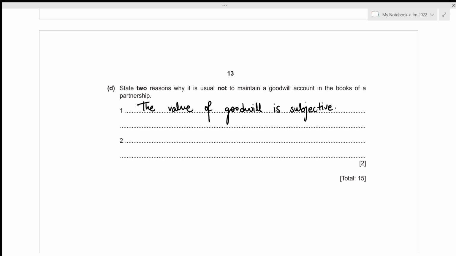And the second reason would be that the goodwill value may fluctuate according to the performance of the business at different times, right? Maybe this year the business is booming and it might have a very high goodwill value, but in the future years, maybe the business's performance may not be so good, which means that the goodwill value will also decline. And this is another reason why goodwill account is not maintained in the books of a partnership. Let's write it down. Value may fluctuate. Alright, this concludes the fourth part of this question as well as this entire question.